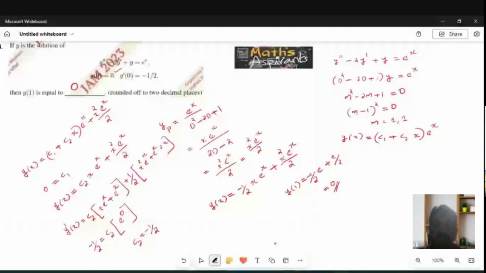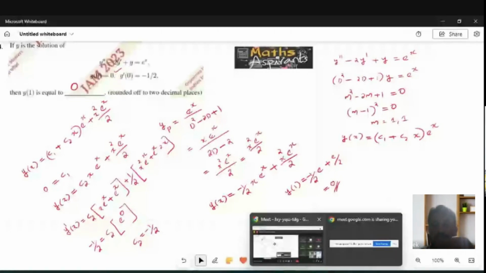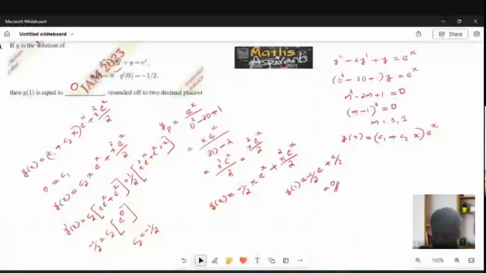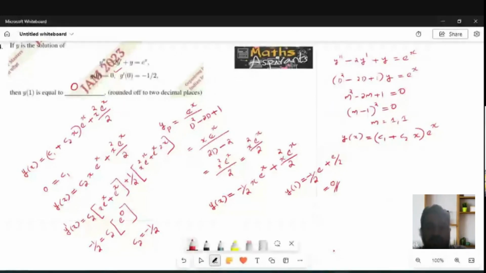Is it correct? Is it clear? So they may give ranges like this. In the key they may give minus 0.01 to 0.01.